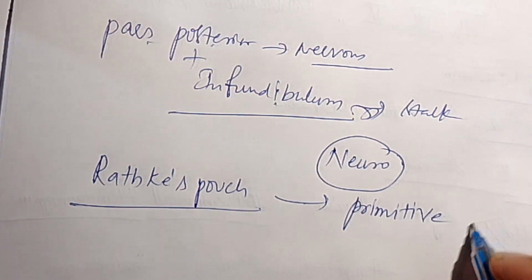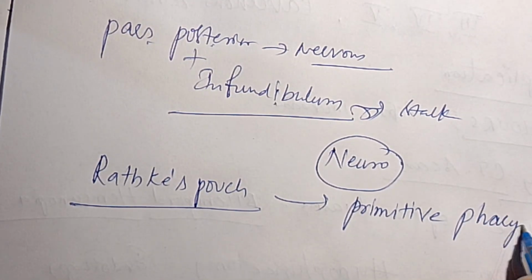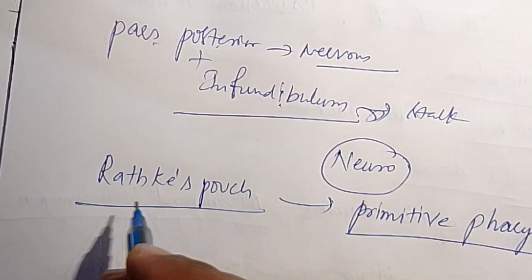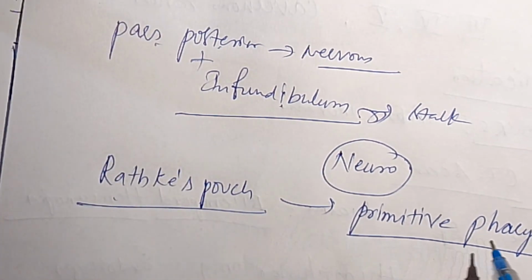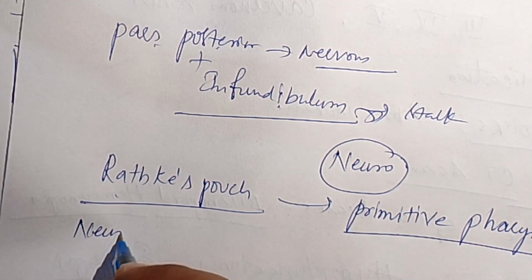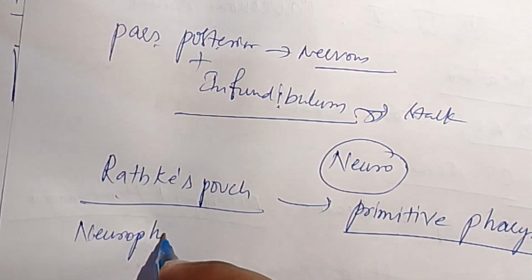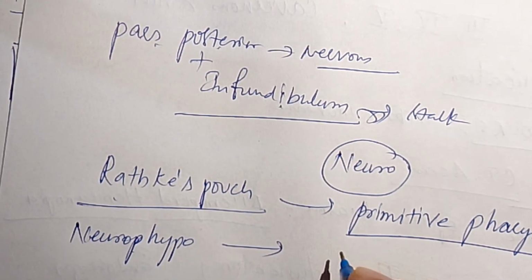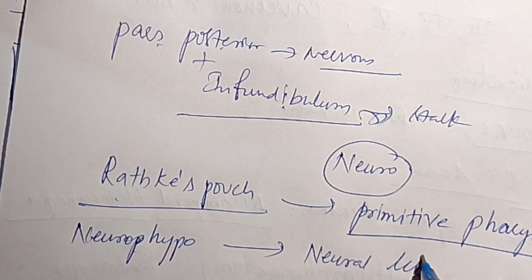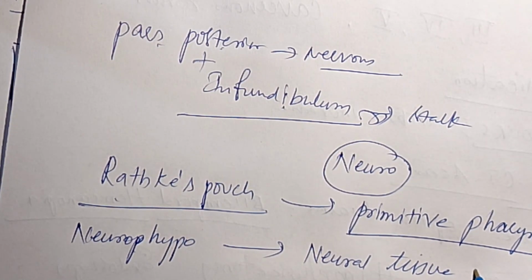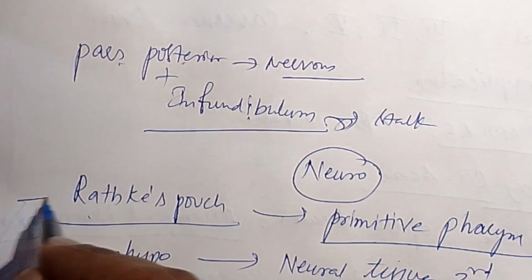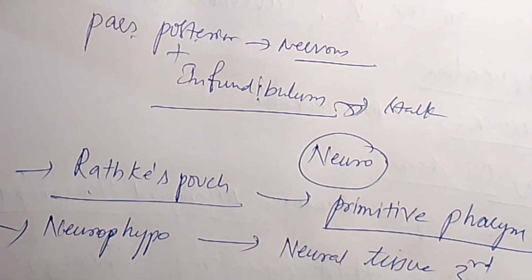Hence the anterior part is developed from Rathke's pouch, which is part of the primitive pharynx. And from where will the neurohypophysis be developed? It is developed from the neural tissue in the floor of the third ventricle. These two are the developmental points of the pituitary gland.